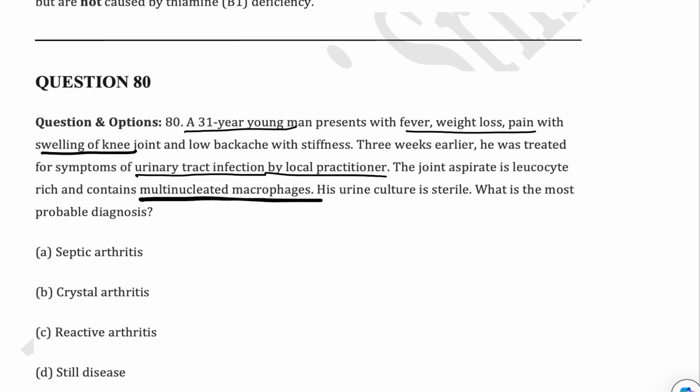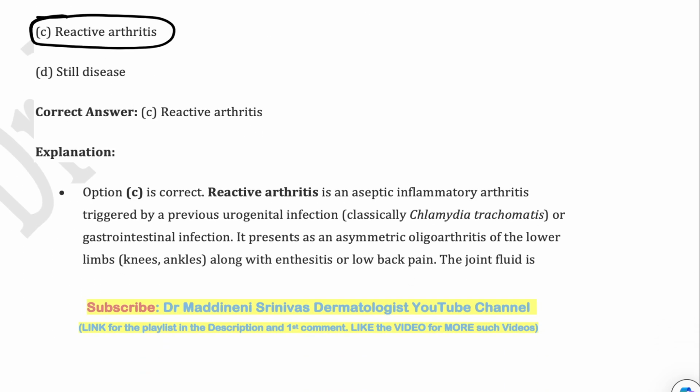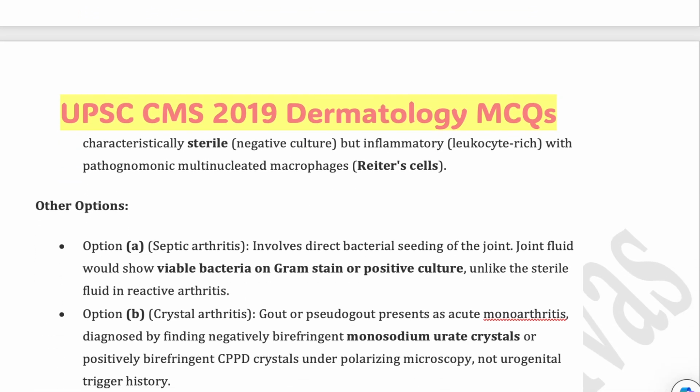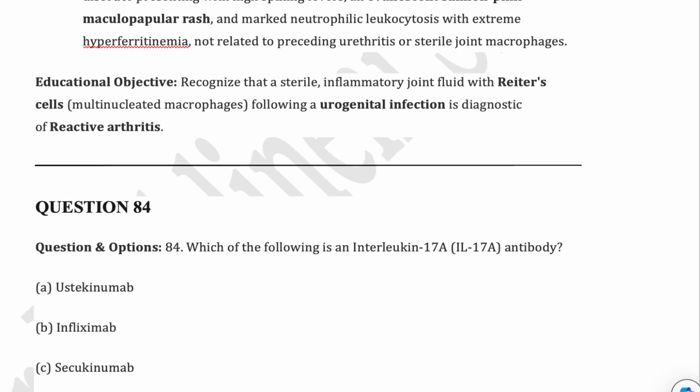What is the most probable diagnosis? And yes, if you have thought of it, these are also called Reiter's cells, characteristically seen in Reiter syndrome, which was the earlier name, but nowadays it is called reactive arthritis. So I hope you remember sexually acquired reactive arthritis and enterically acquired reactive arthritis. Most likely this patient is having SARA, sexually acquired reactive arthritis.